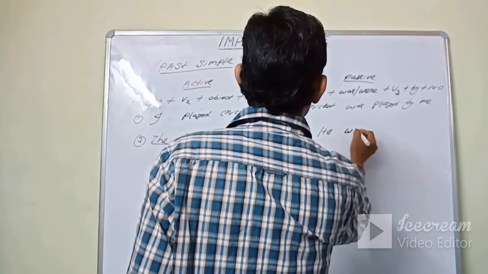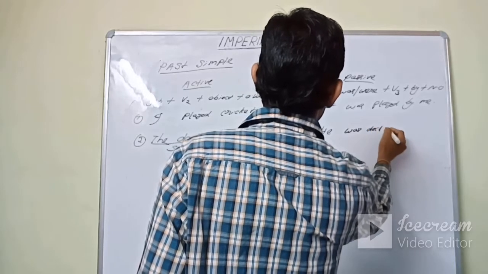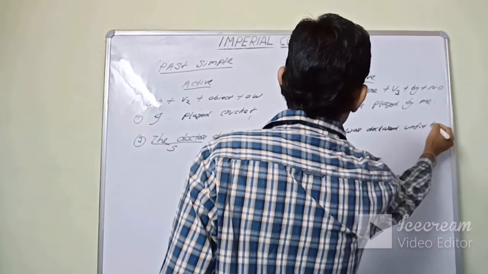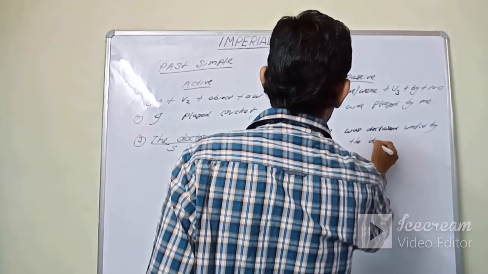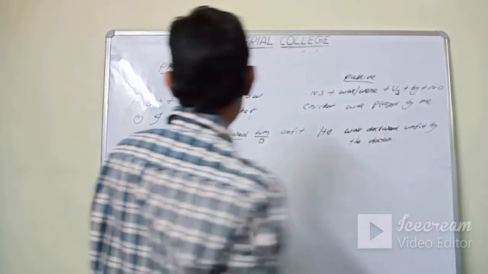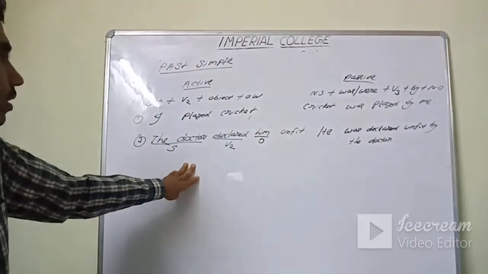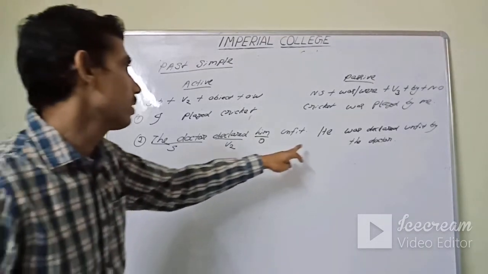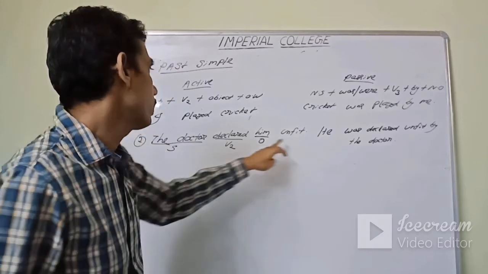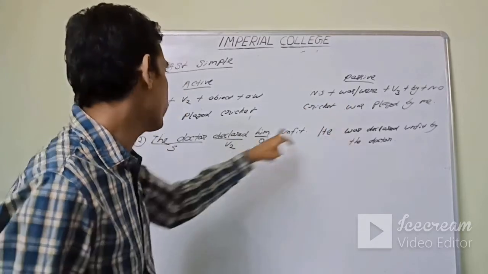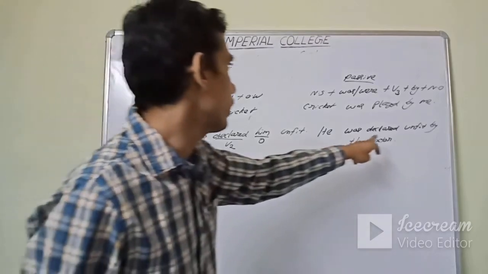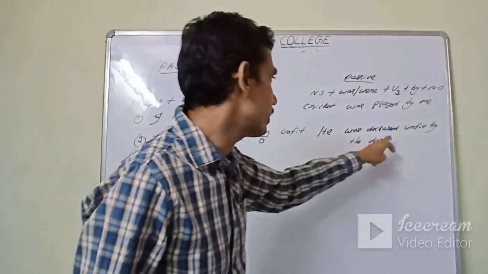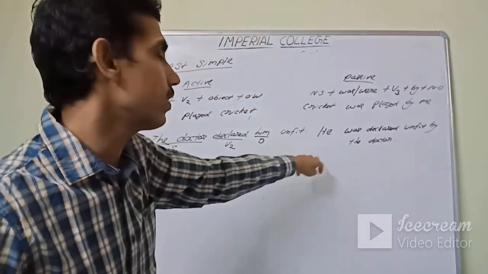He was declared unfit by the doctor. Correct? The doctor declared him unfit. Subject, V2, object. If you change it, new subject is he, him becomes he. Was we have taken, V3 is declared. V2 is also declared, V3 is declared. So he was declared unfit by the doctor. Unfit is the other word.